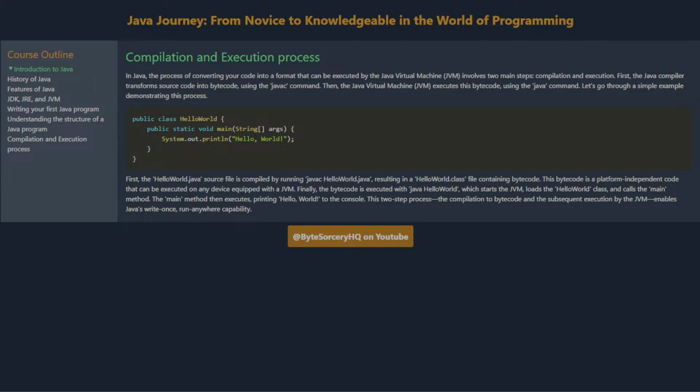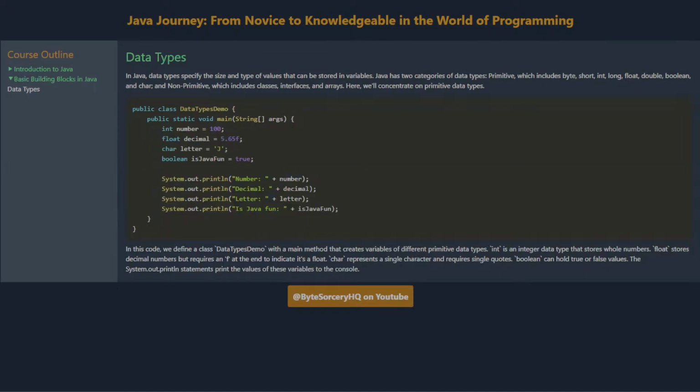First, the HelloWorld.java source file is compiled by running javac HelloWorld.java, resulting in a HelloWorld.class file containing bytecode. This bytecode is platform-independent code that can be executed on any device equipped with a JVM. Finally, the bytecode is executed with java HelloWorld, which starts the JVM, loads the HelloWorld class, and calls the main method. The main method then executes, printing Hello World to the console. This two-step process, the compilation to bytecode and the subsequent execution by the JVM, enables Java's write once, run anywhere capability.